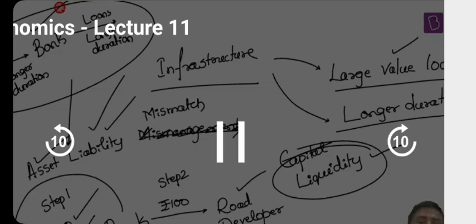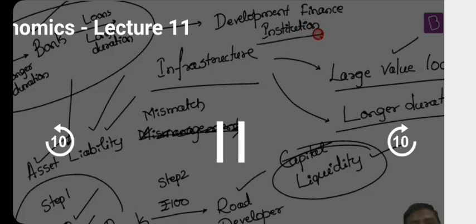And look at the next point here. Such institutions which borrow for longer duration and lend for longer duration are called development finance institutions, DFIs. Any example of a development finance institution in India? NABARD is an example. Exim Bank. What is an Exim Bank? Export Import Bank. Right, so these are generally the examples of development finance institutions.